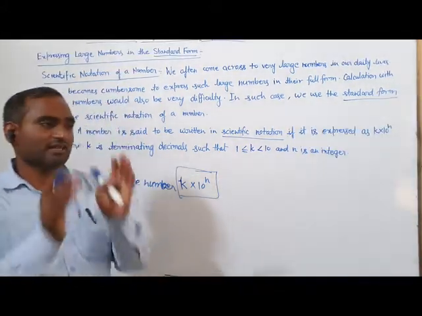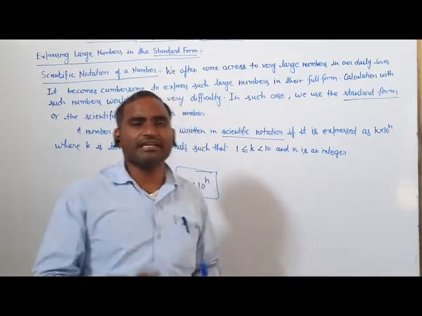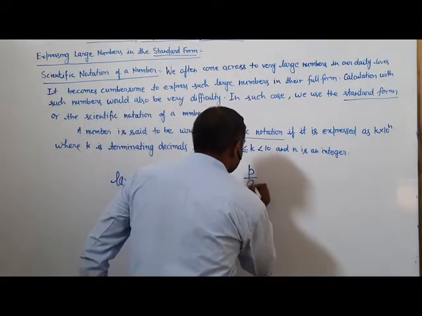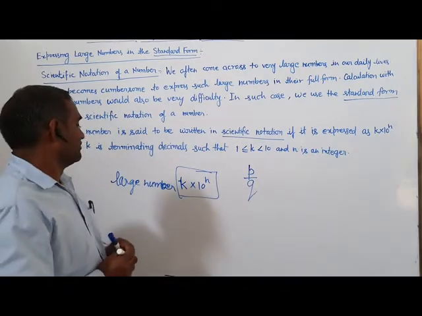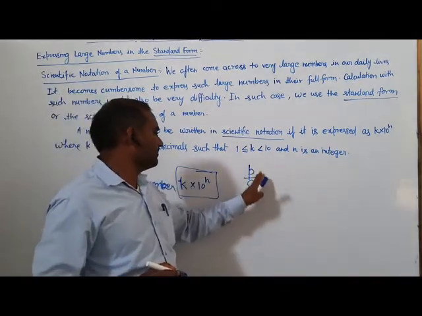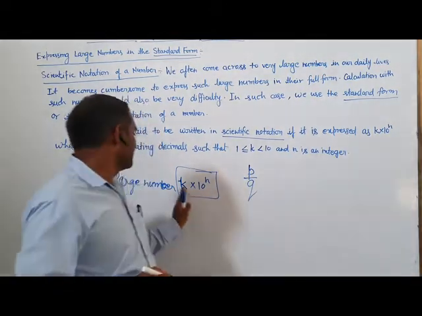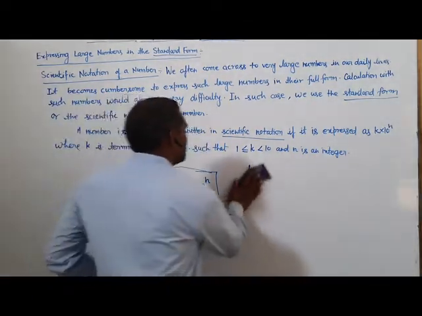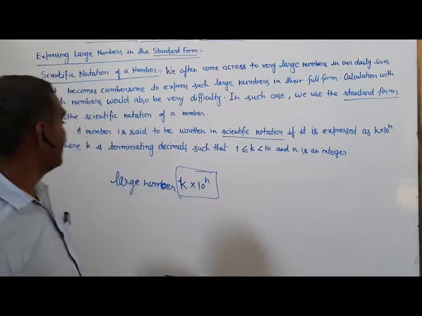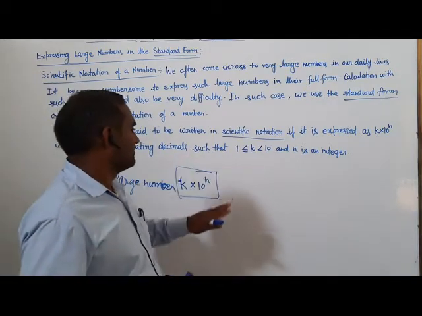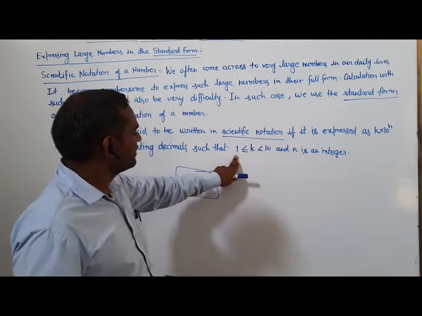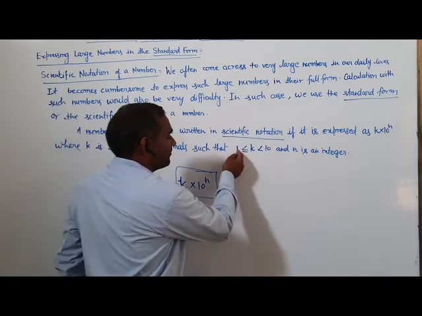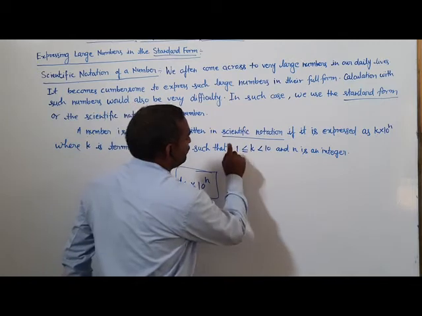Terminating decimal means a rational number that can be expressed in the form p by q, such that the value of k should be greater than or equal to 1.